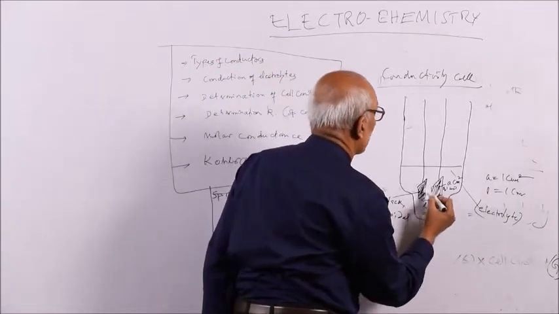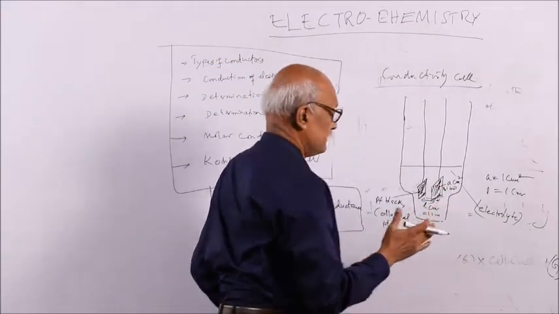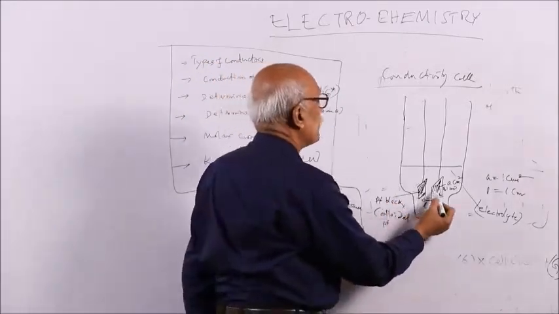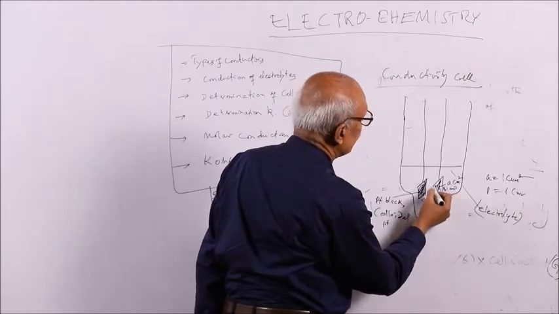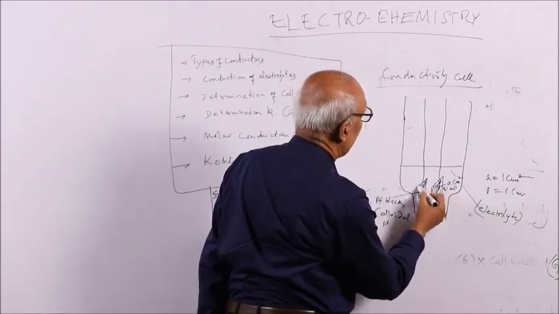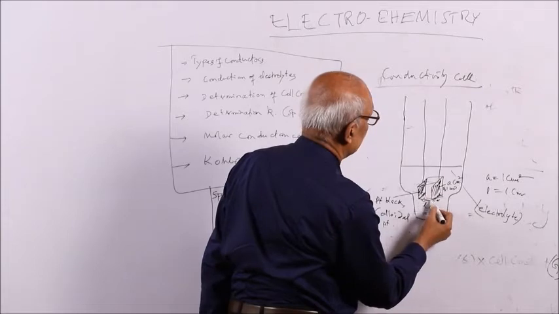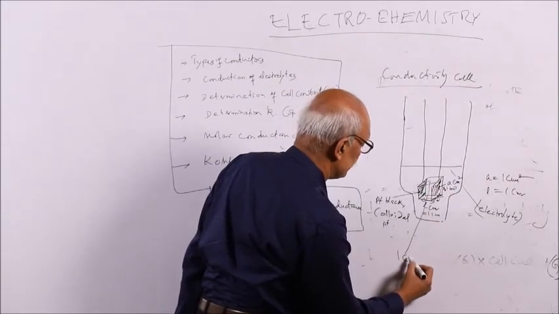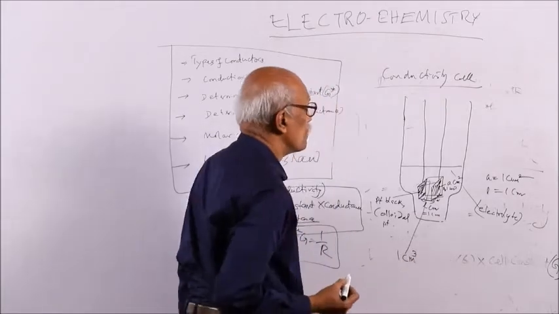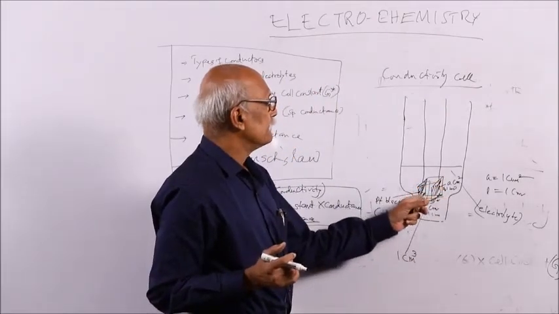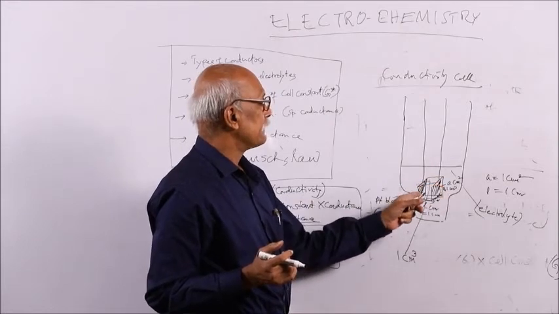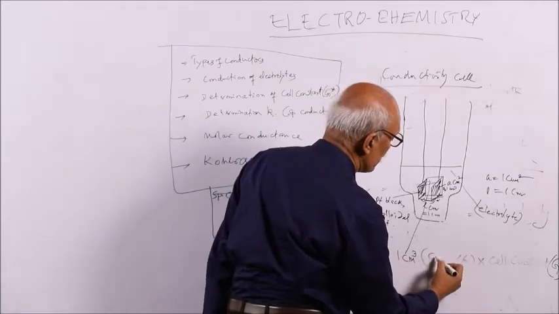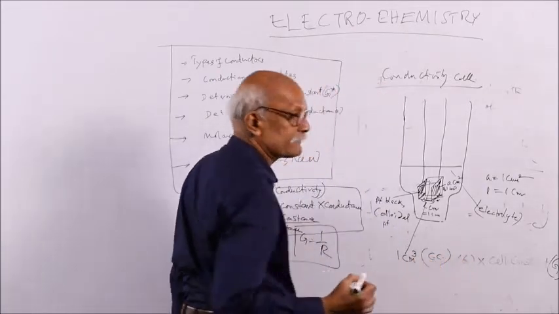Then this will look like a cube, and in this you will get a solution of 1 centimeter cube, because 1 centimeter square into 1 centimeter is 1 centimeter cube, or simply 1 cc.